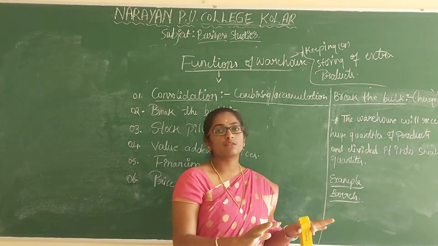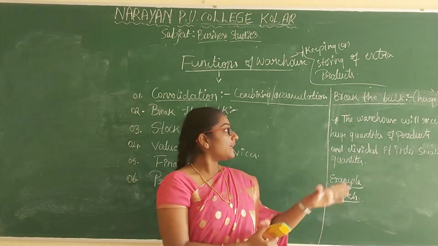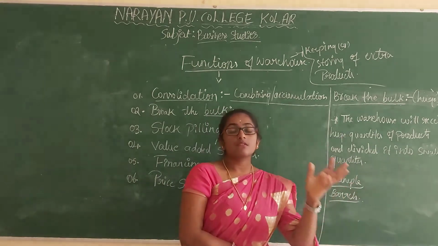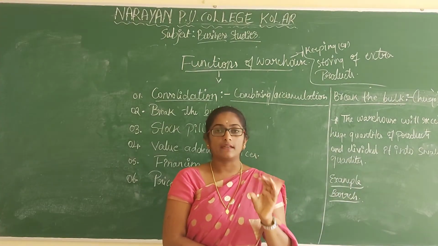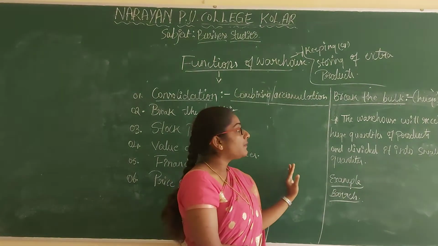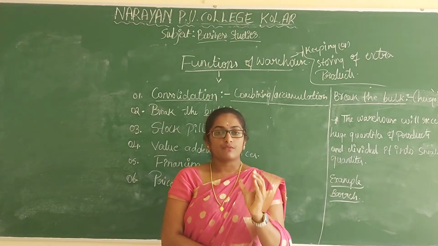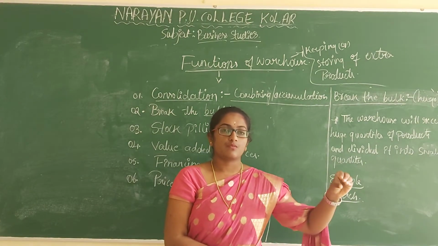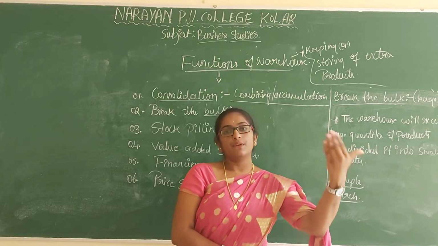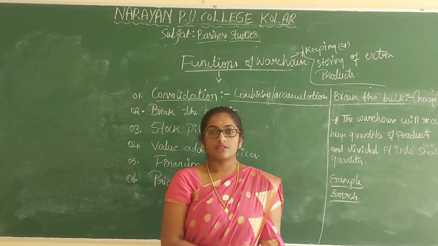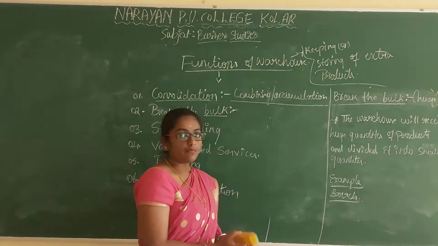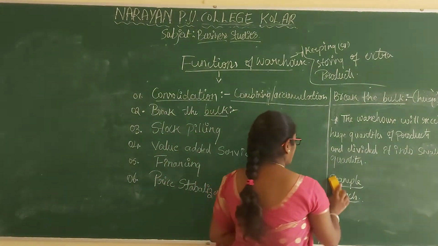So 6 groups are made. Likewise, here the warehouses will break the huge quantity of goods or products into smaller quantities, and then distribute them to the customers. The second point is also clear, right?